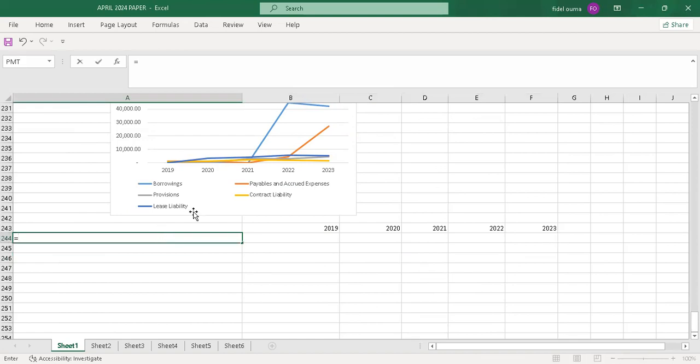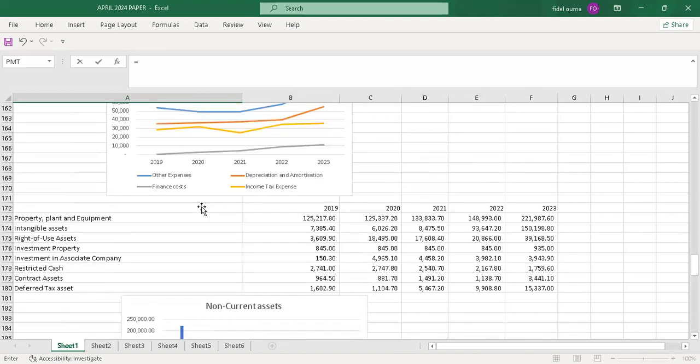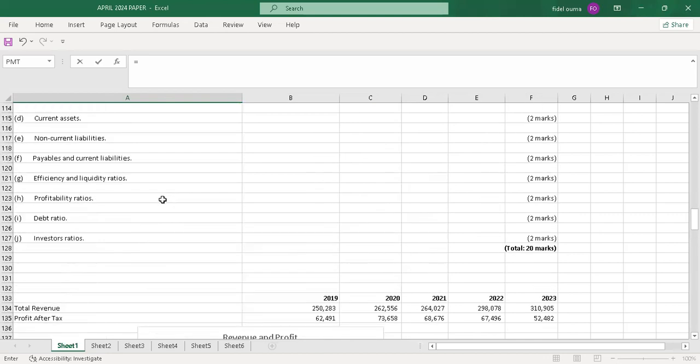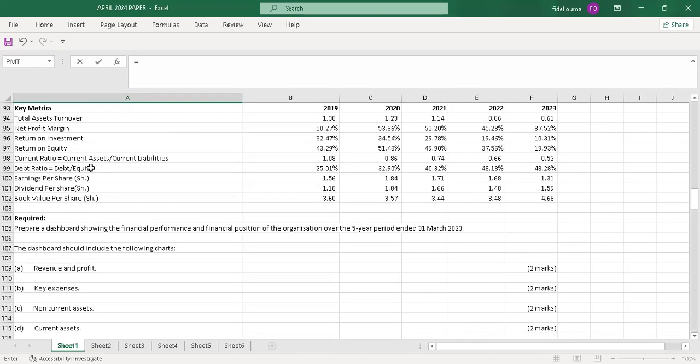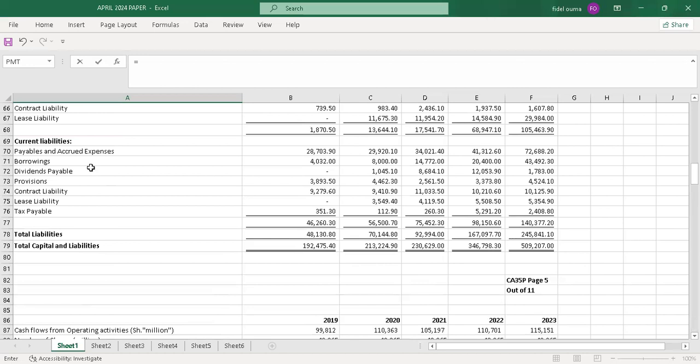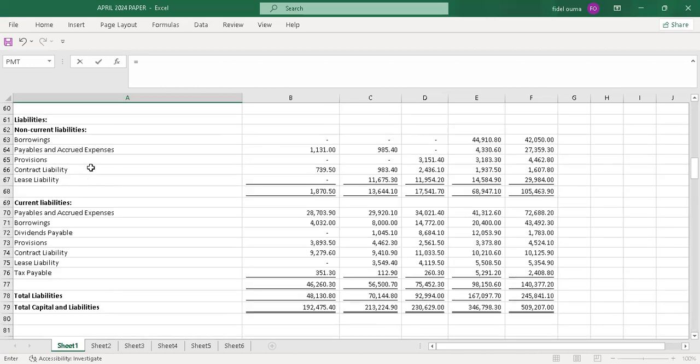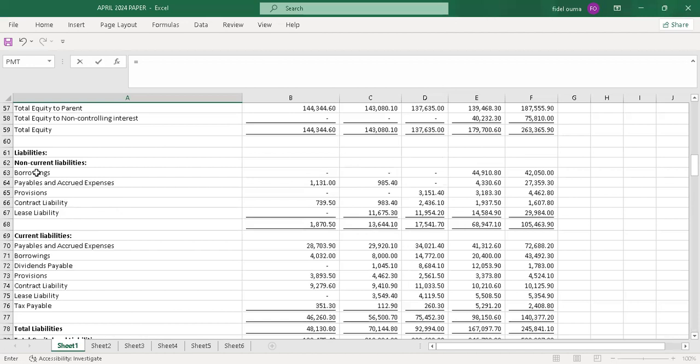Then I'll start with the payable. Yeah, because I was saying payables and current liabilities. I'll take payables as the payable. Yeah, so here we have two payable.